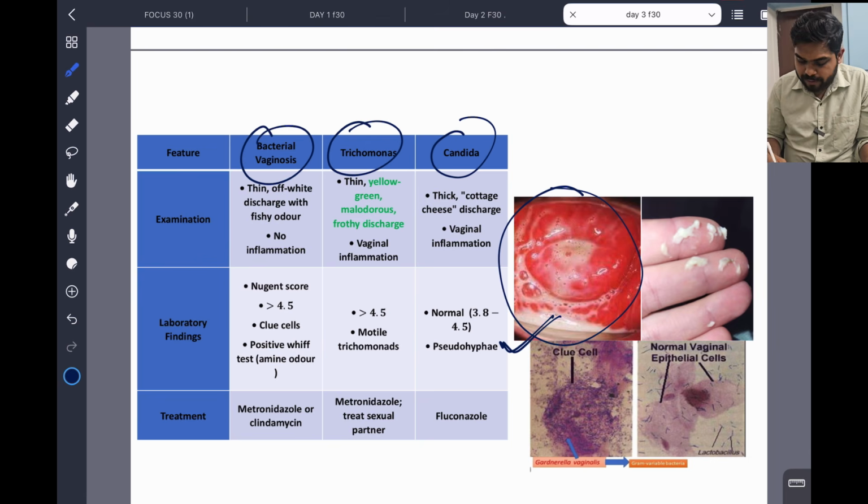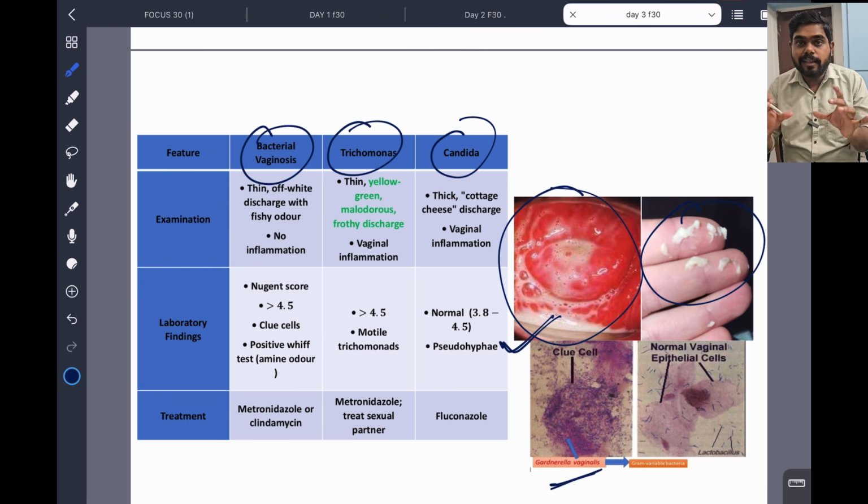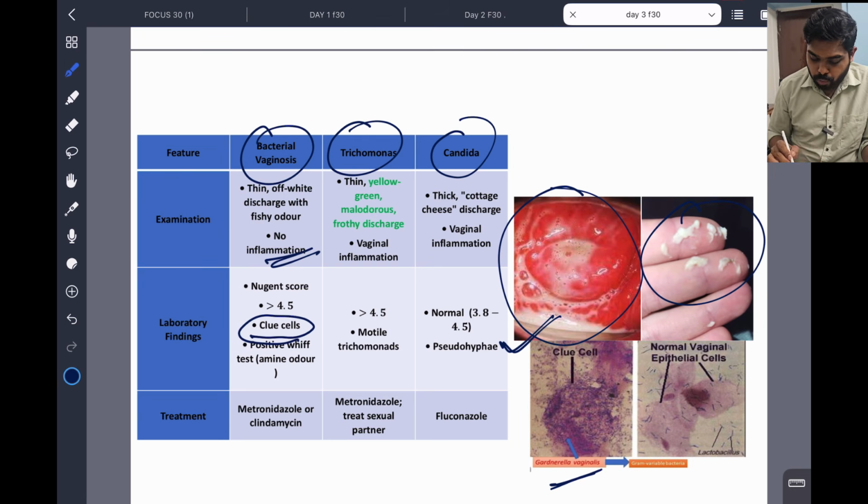Okay. So what is this? This is some white thick cottage cheese discharge. Okay, this you can see the clue cells. So these are the differentiating features of all these three. Okay, now what is bacterial vaginosis? Here there is no inflammation as such, and there is something called clue cells. Clue cells are the classical identification point of bacterial vaginosis.